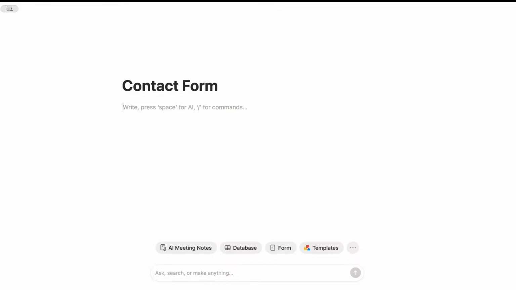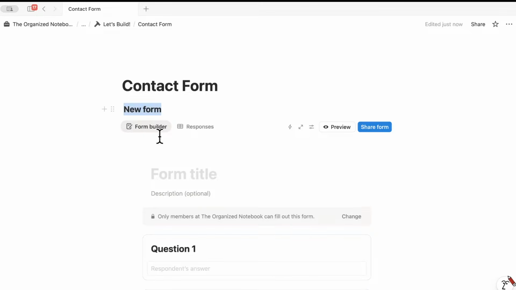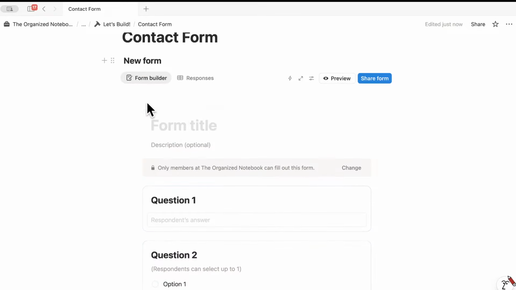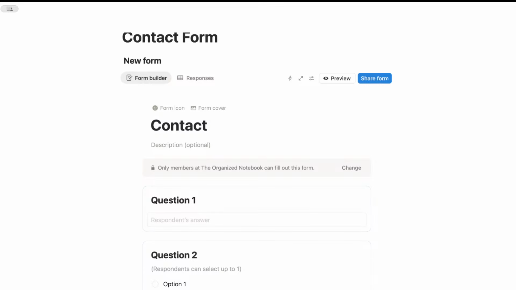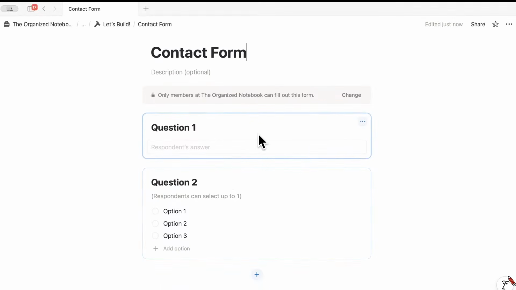And in here, we're going to add the form. So I'm going to type /form, and we can type the form title. So this is basically what the forward-facing form is going to look like. So here I'm going to put, let's see, contact form.